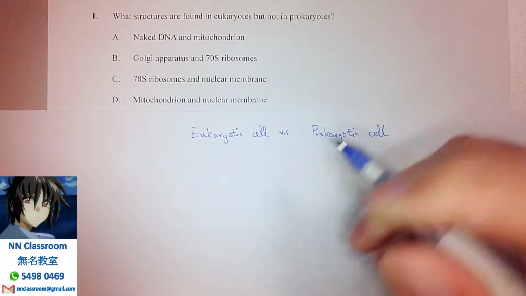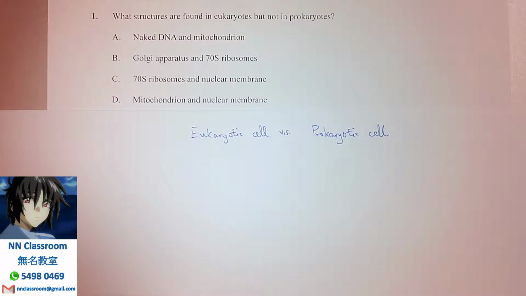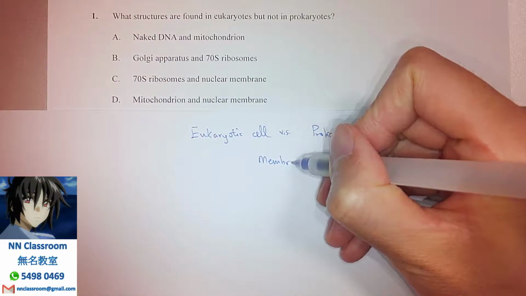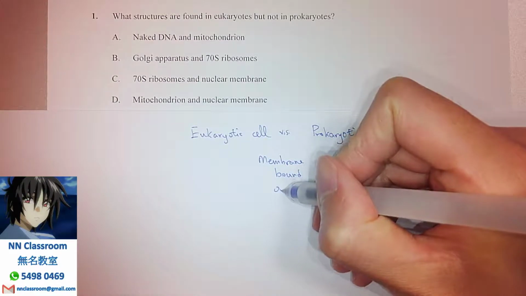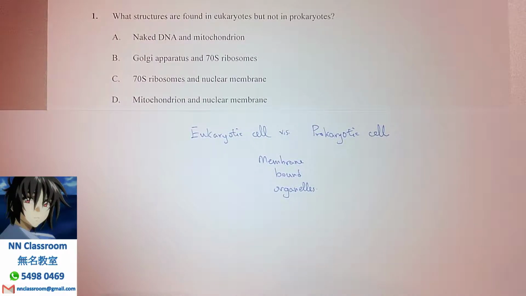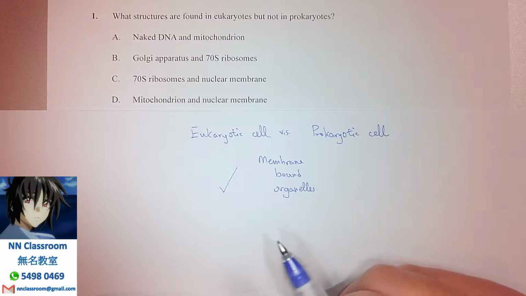The most important fundamental difference is only one phrase or one component, what we call membrane-bound organelles. Right? So if a cell type has a complicated situation or complicated internal structures, those are what we call membrane-bound organelles, because the existence of membrane-bound organelles describes that this class of cell is a bit more complicated in terms of having what we call compartmentalization. So the departments are now very well organized.